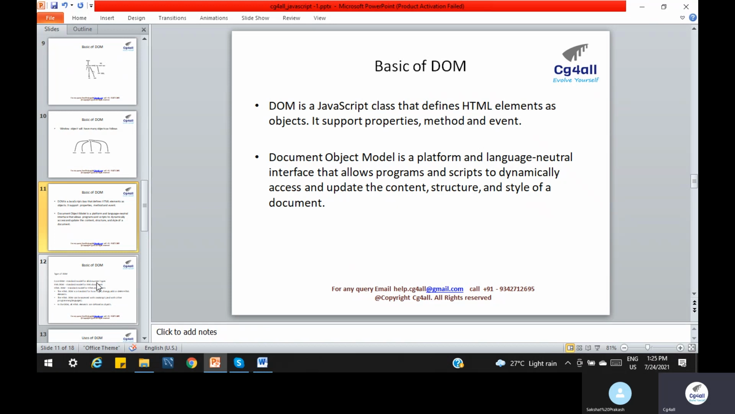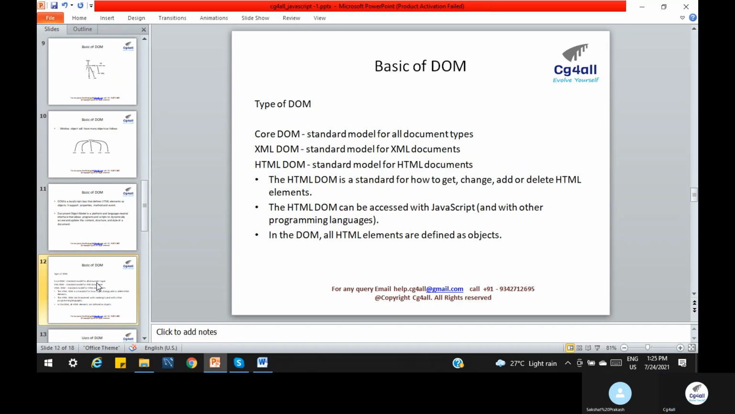By the DOM, basically we have three things: property, method and event. We can change the property, the method, and the event. Basically we have three types of DOM: core DOM, XML DOM and HTML DOM. The HTML DOM is a standard for how to get, change or delete any elements. Basically by JavaScript we can control the HTML element, either to add, delete or remove. The HTML DOM can be accessed with JavaScript and other programming languages also, meaning JavaScript has that much functionality to access such HTML elements.